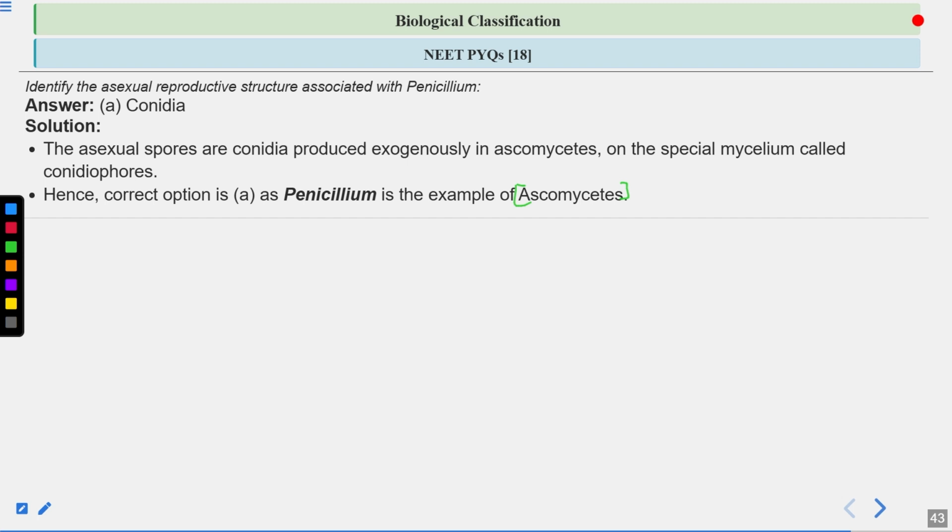What are the sexual spores in Ascomycetes? They are ascospores. Eight ascospores are produced in the members of Ascomycetes. So the answer is option number A, conidia.